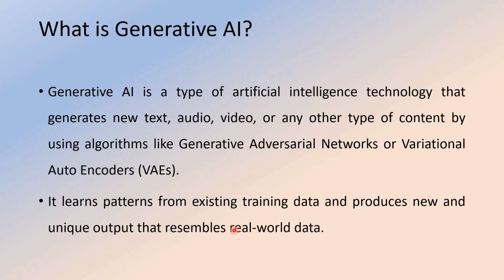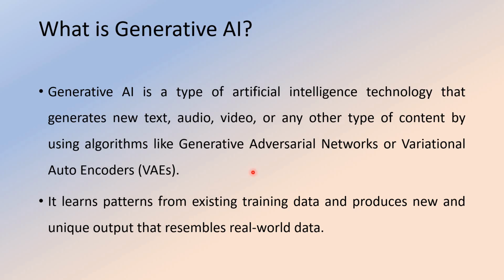It learns patterns from the existing data that we train on, and it generates new, unique output that resembles real world data. So based on the training data, it is going to generate text, audio, and video.